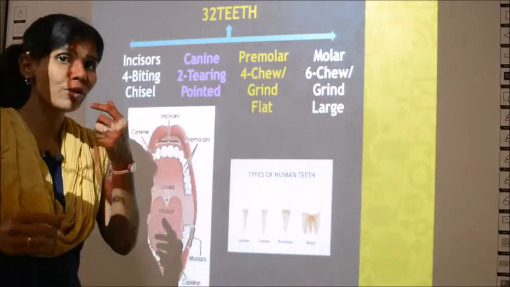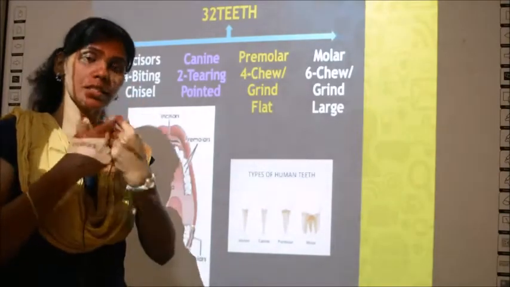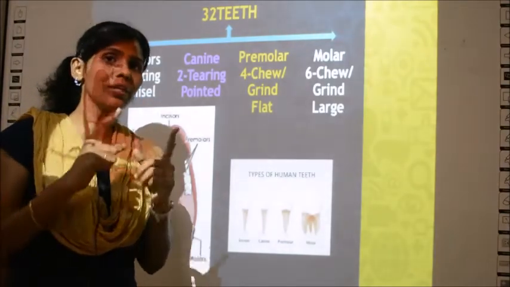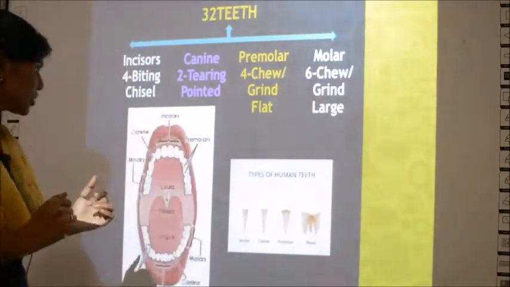So if you have 4 incisors in your upper jaw, it means there are 4 incisors in the lower jaw also. Whatever arrangement you have in the upper jaw, the same arrangement you will have in the lower jaw also.